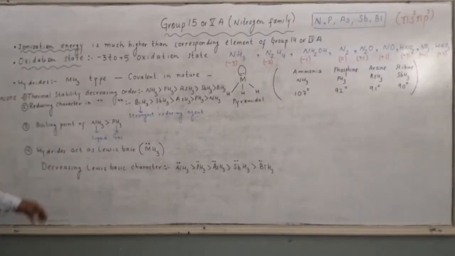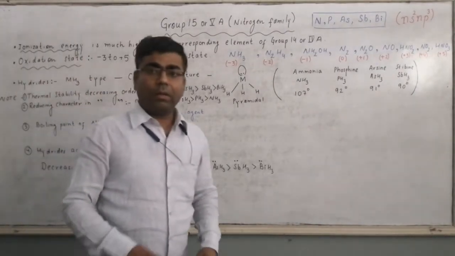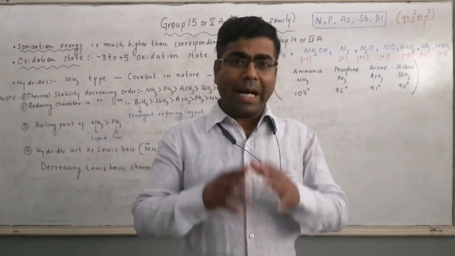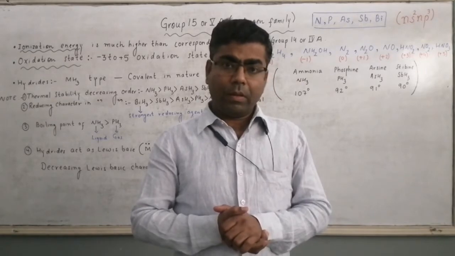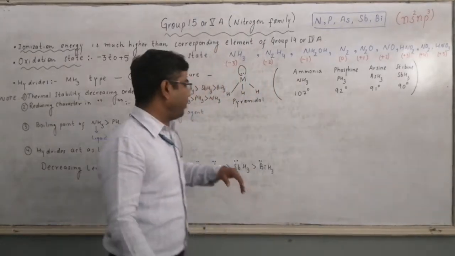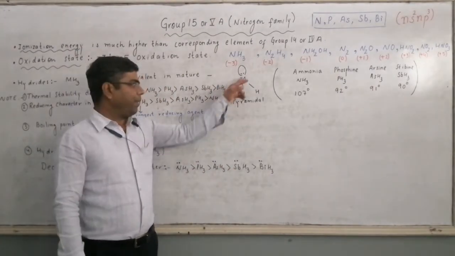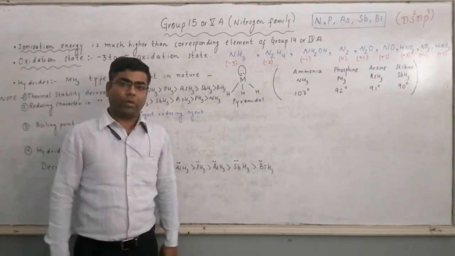Now, the next one is thermal stability. Thermal stability means how stable the hydrides are towards heat. Now, thermal stability depends on the stability or bond strength of the M-H bond. If the M-H bond is strong, then thermal stability will be more.